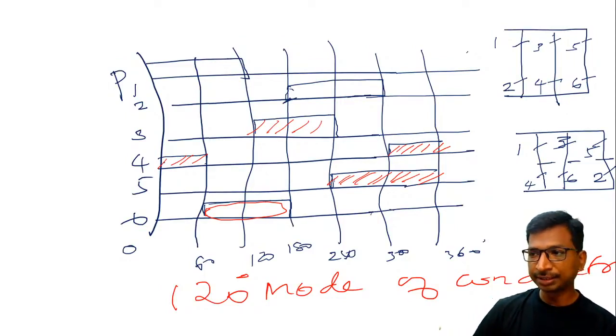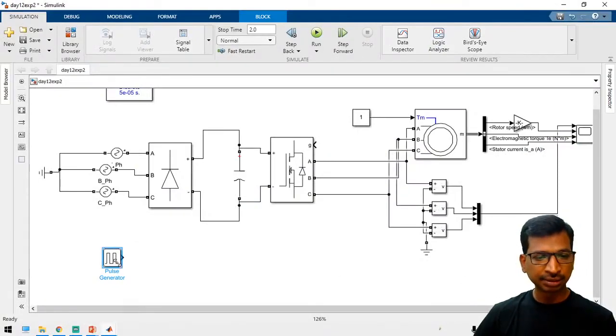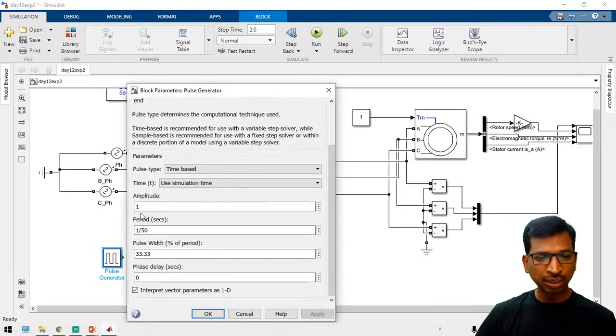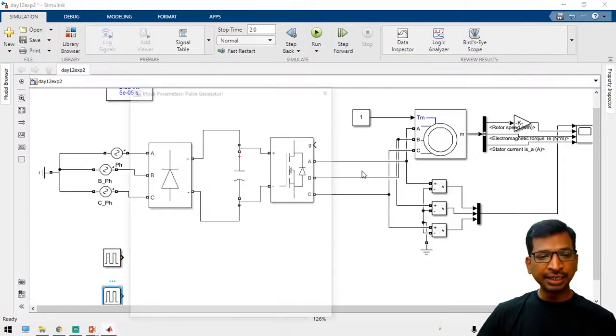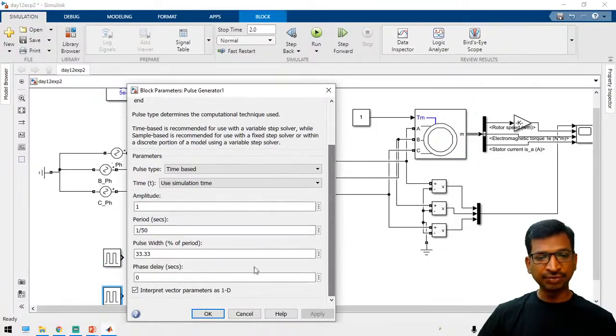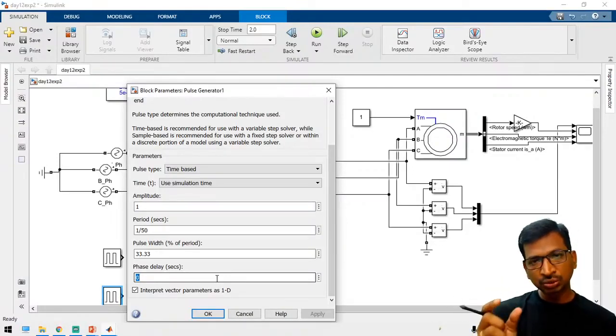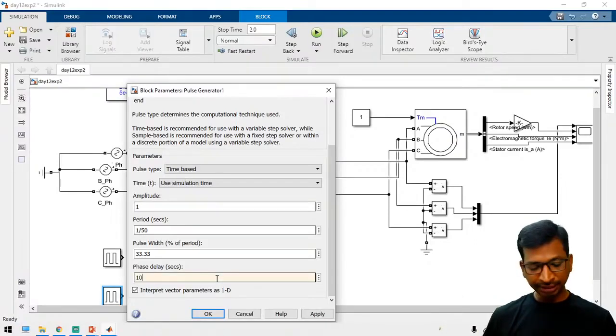So now let us create the pulses in MATLAB. Just go to the experiment and take a pulse. So this is P1. And for the inverse of the pulse, you have to introduce exactly a 50% phase delay. So just introduce, for the entire period of 20 milliseconds, exactly half of the cycle. So in that case, 10 e power minus 3.